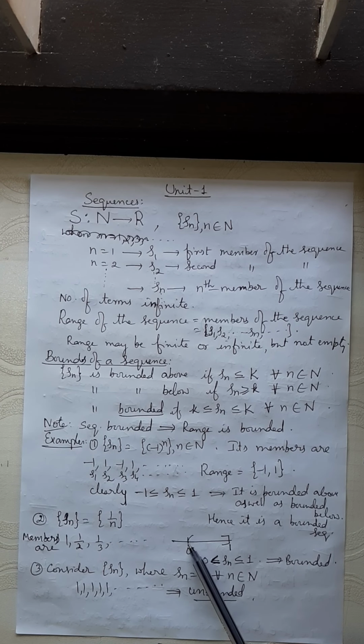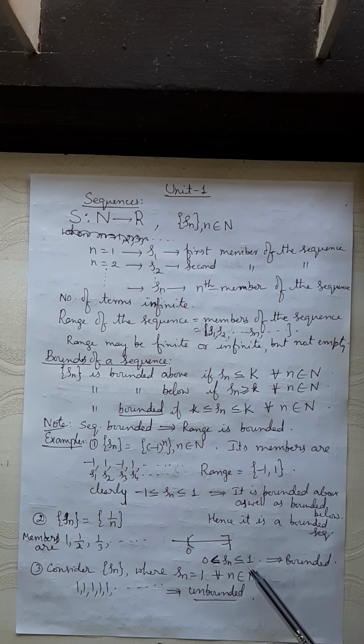Here the lower bound and upper bound need not always be members of the sequence. They may or may not be members of the sequence. Here 0 is not a member of the sequence, but 1 is a member of the sequence. In fact, the sequence is bounded above by 1 and bounded below by 0. It's a bounded sequence. Okay.